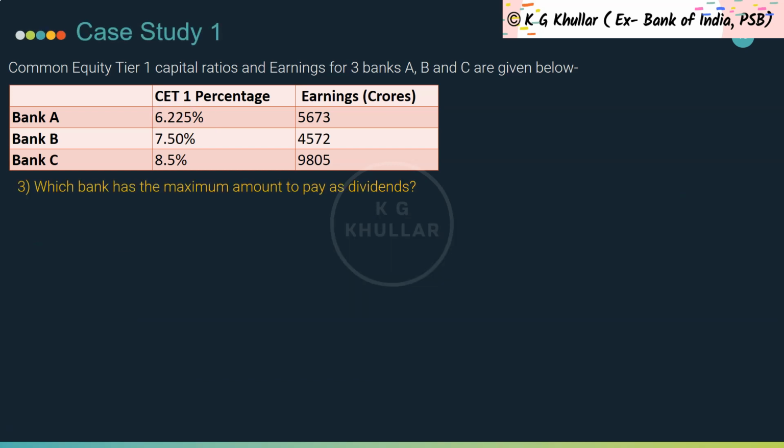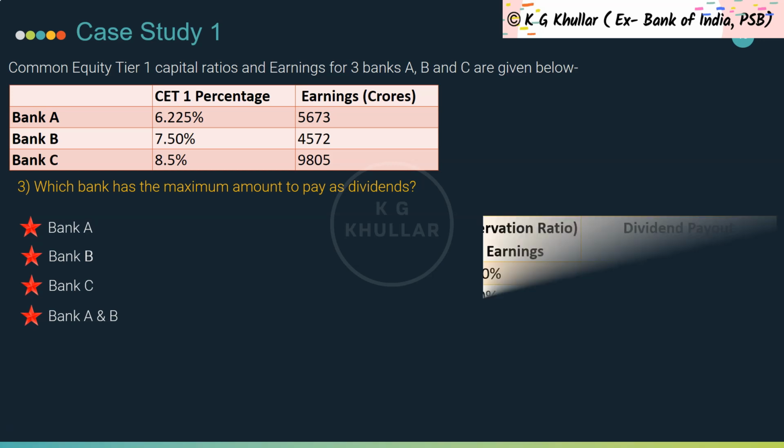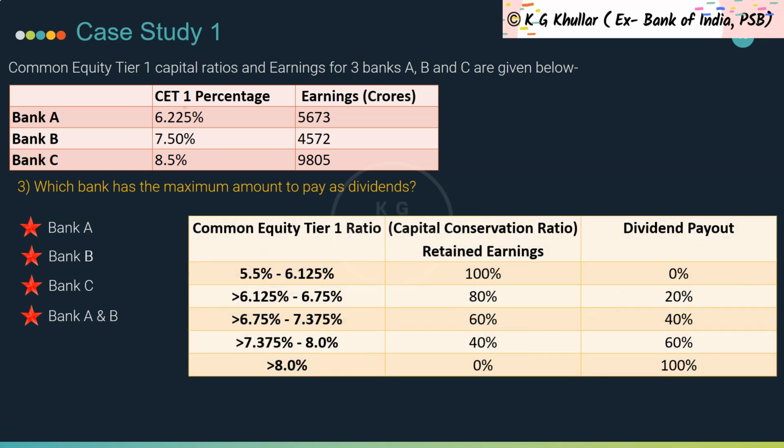Next question is, which bank has the maximum amount to pay as dividends? And the options given are these. Friends, this question is similar to the previous question, but here we need to find the payout amount for each of the three banks. So for Bank A, it can afford a payout of 20% of 5673, that is 1134 crores. Hope you are getting how we get this 20%. The reasoning is the same as that of the previous question.